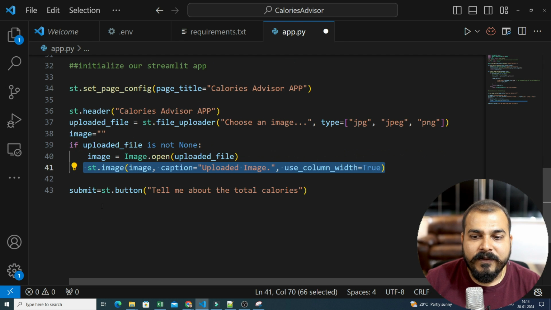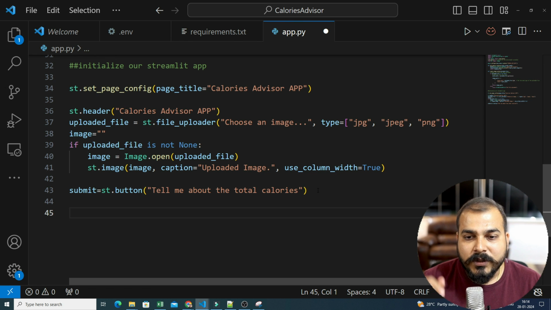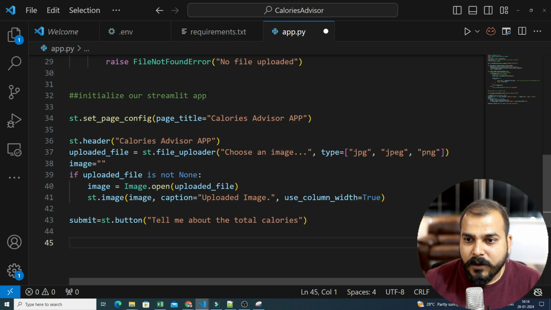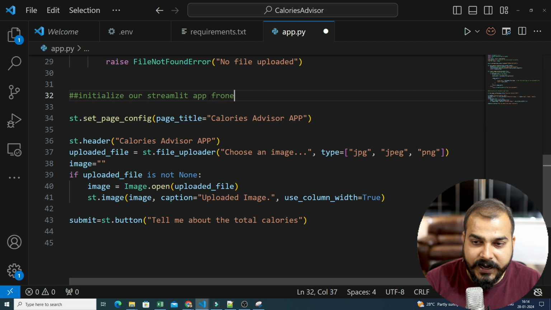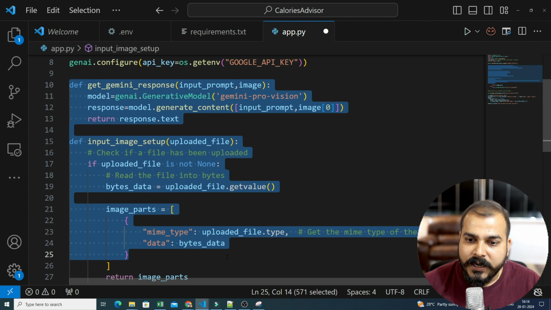Okay. And then finally we have this submit button. Tell me about the calories. Now is the main task. So this is my front end setup. Back end also I have created. Back end is this function, right?